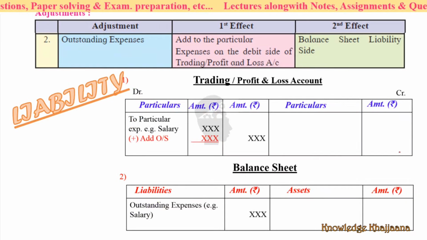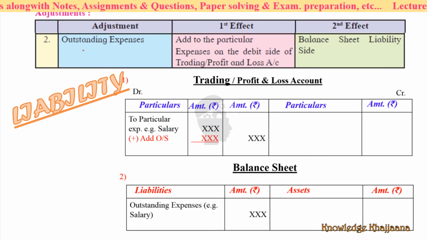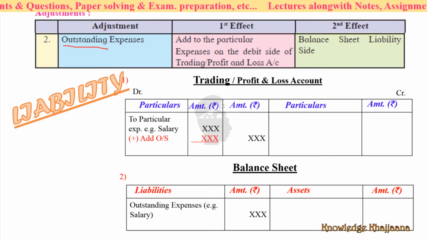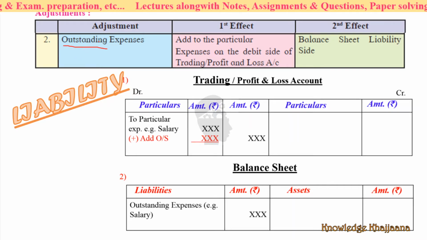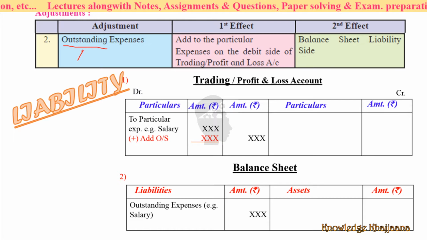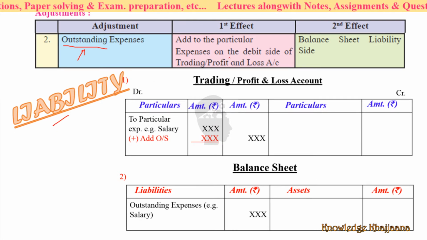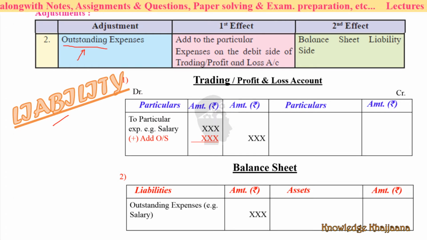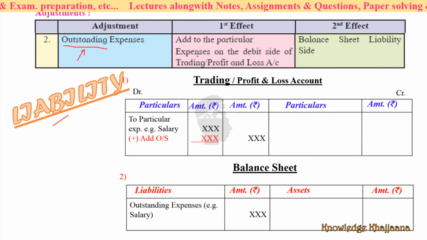Next, the second adjustment is outstanding expenses. Outstanding means pending, which has not been finished. Outstanding expenses is a liability. The expenses which have still not been paid are called outstanding expenses. Its first effect would be added to the particular expense on the debit side of the trading or profit and loss account.